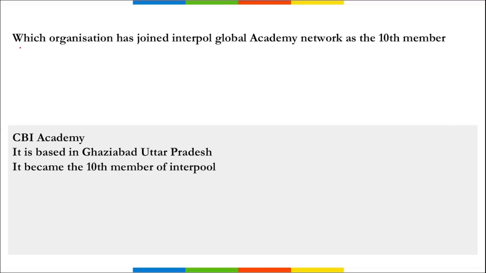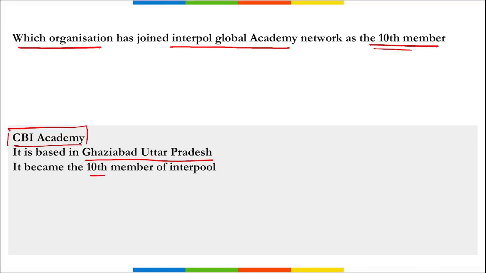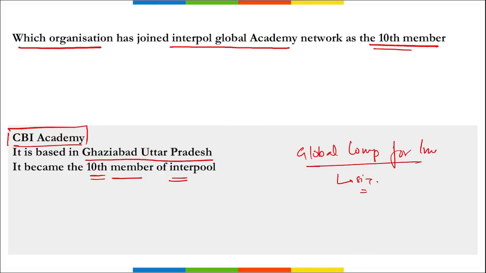Let's start. First question is, which organization has joined the Interpol Global Academy Network as its 10th member? So it is our CBI Academy, right? CBI, that is your Central Bureau of Investigation, based in Ghaziabad, Uttar Pradesh, became the 10th member of Interpol. And it was through a virtual signing ceremony organized between CBI and Interpol at the Global Complex for Innovation that was held in Singapore, where this signing took place.